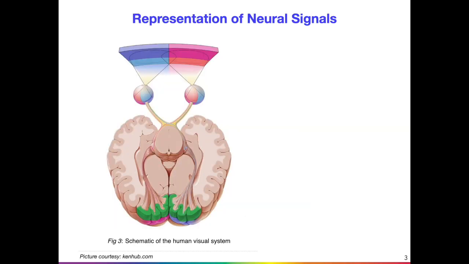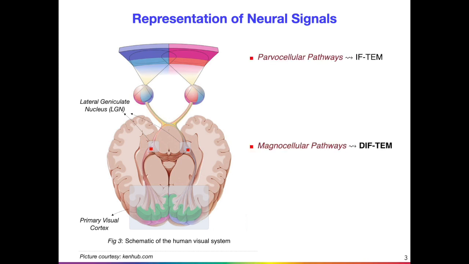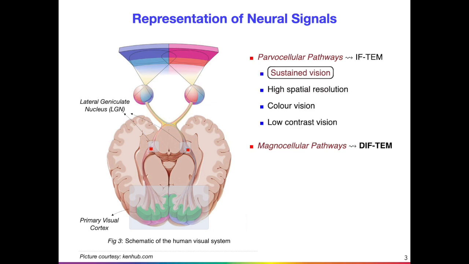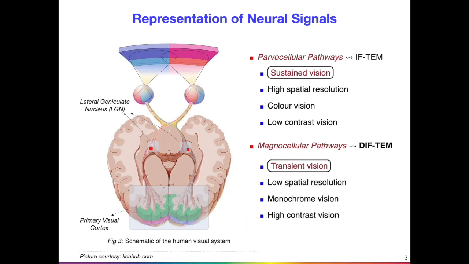This is a cross-section of the human brain, and in particular, the parts pertaining to the human visual system. Vision incident on the retina is transferred to the lateral geniculate nucleus, and from here, vision is transferred to the primary visual cortex. Human vision is encoded in two pathways, the parvocellular and the magnocellular pathways. The parvocellular pathways motivate the integrate and fire scheme, and we propose the differentiate and fire time encoding machine motivated by the magnocellular pathways, which are responsible for transient vision.